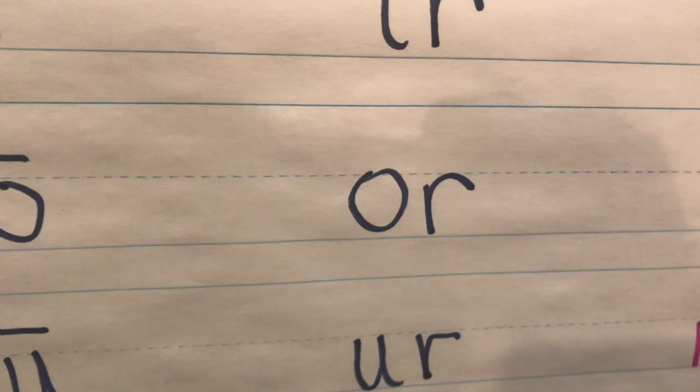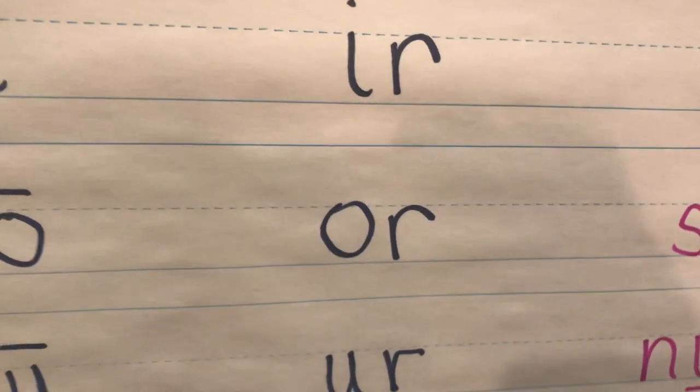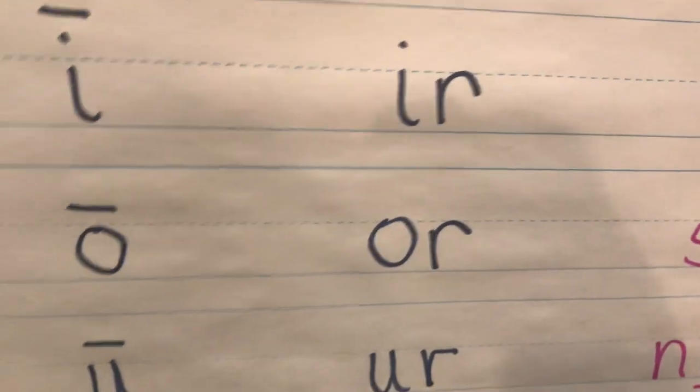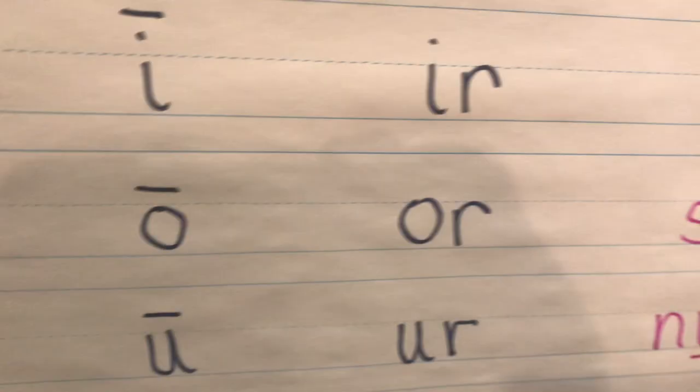Now this one we know because we learned this in our sight words, and that's OR. And guess what? It still makes that sound when it does it. The R is the boss. We don't make the O sound, we make the OR.